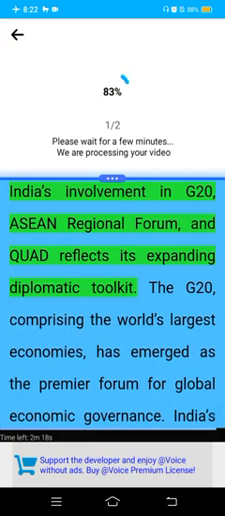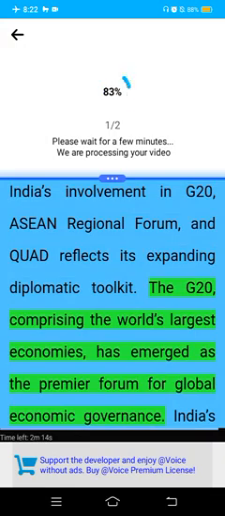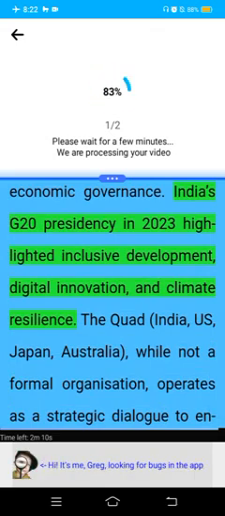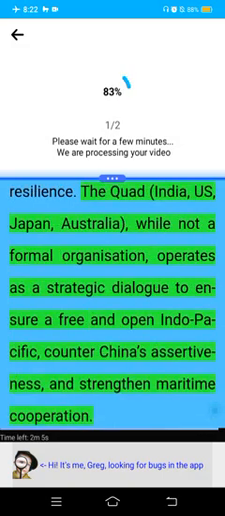India's involvement in the G20, the ASEAN Regional Forum, and the Quad reflects its expanding diplomatic toolkit. The G20, comprising the world's largest economies, has emerged as the premier forum for global economic governance. India's G20 presidency in 2023 highlighted inclusive development, digital innovation, and climate resilience. The Quad, comprising the U.S., Japan, Australia, and India, while not a formal organization, operates as a strategic dialogue to ensure a free and open Indo-Pacific, counter China's assertiveness, and strengthen maritime cooperation.